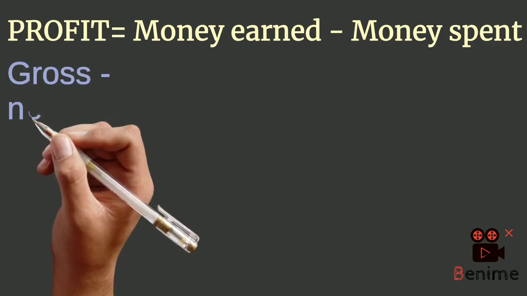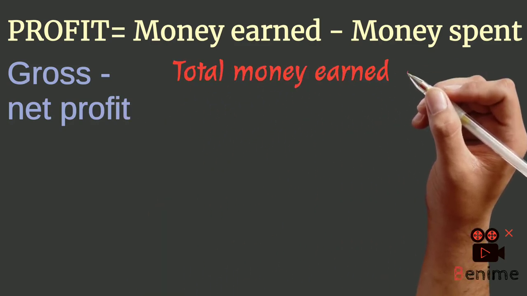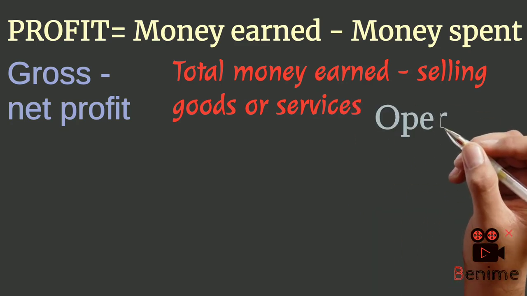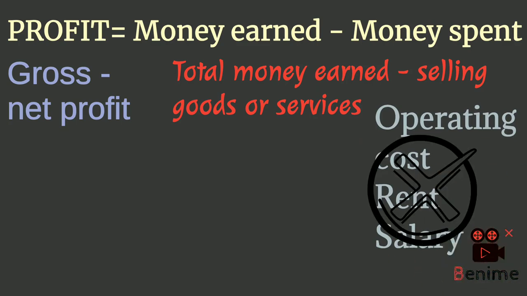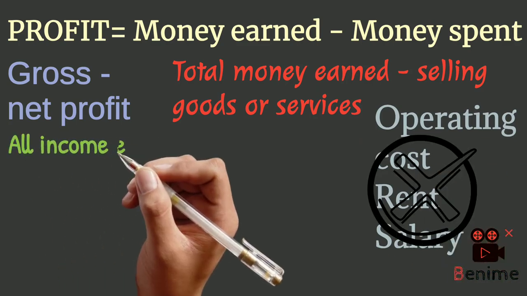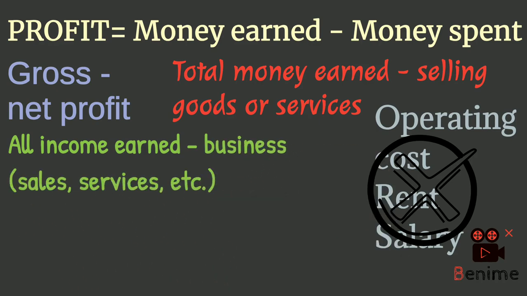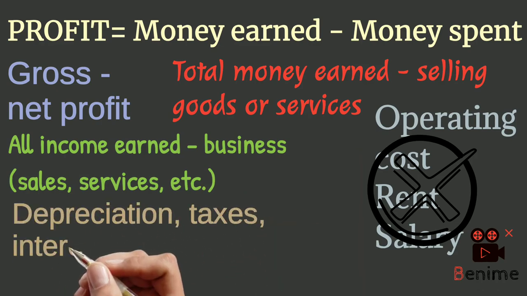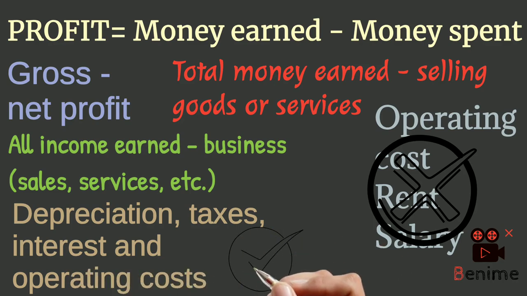There are also two types of profit, gross and net profit. Gross profit refers to how much a company has left over after subtracting the cost of goods sold. It does not take into account other business expenses such as operating costs, rent, and salary. Meanwhile, net profit is how much money is left over after all business expenses have been subtracted from the total revenue. This type of profit shows exactly how much a company has earned after depreciation, taxes, interest, and operating expenses have been accounted for. So what are the key differences between these two business terms?